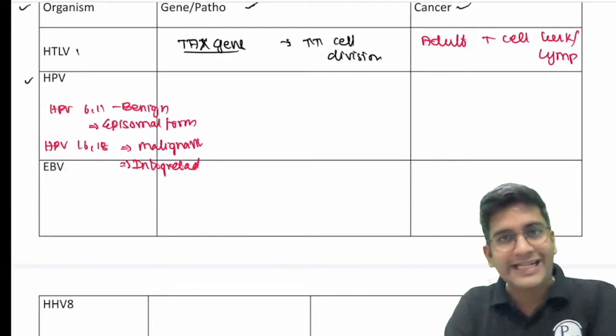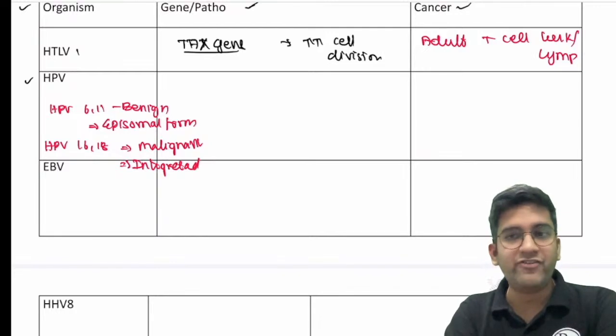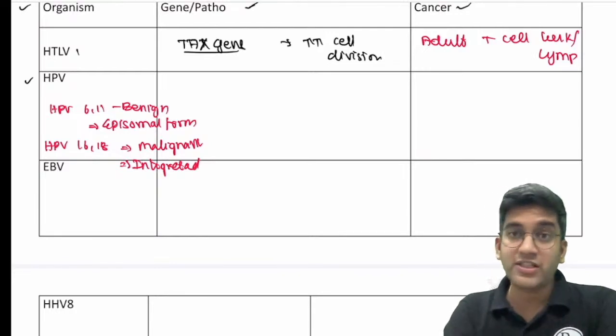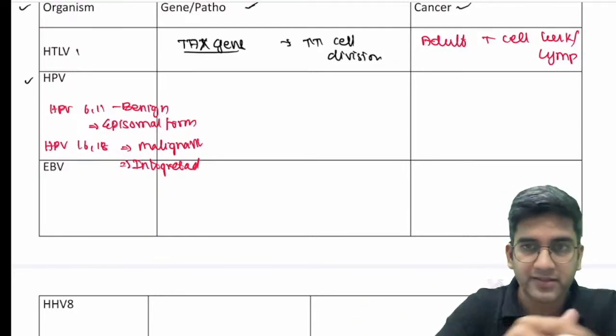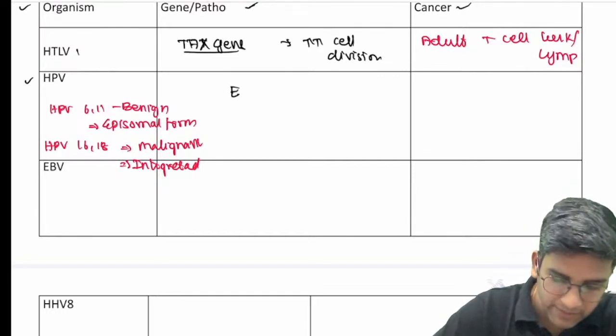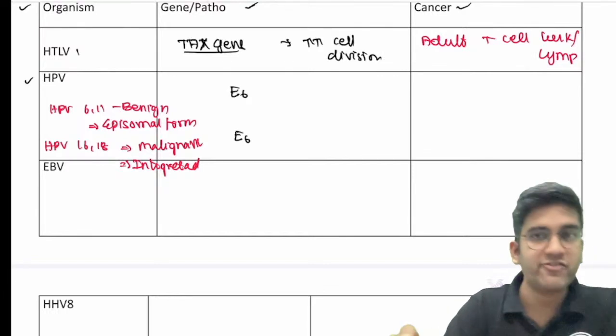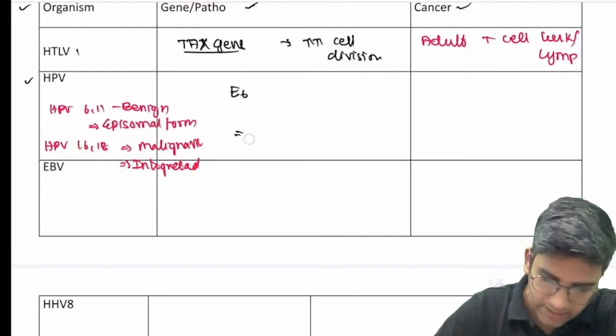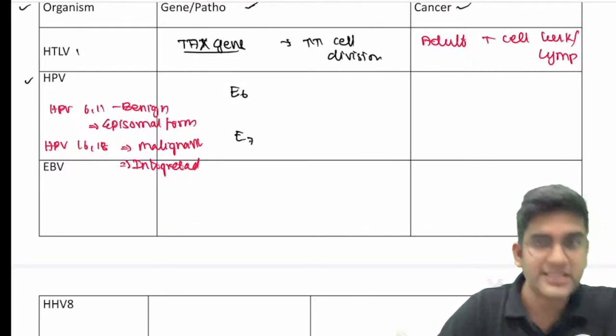Perfect. 16 and 18 to start with, 31, 33, everything will cause squamous cell carcinoma of the cervix. So HPV has two things, E6 and E7. E6 and E7 are the primary proteins, fine. These are the viral proteins.